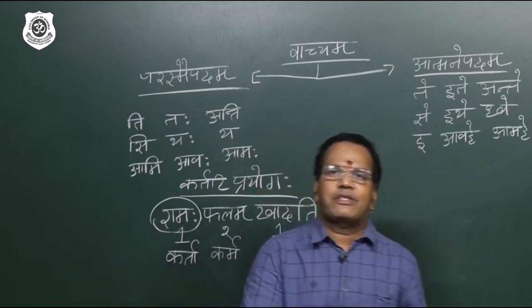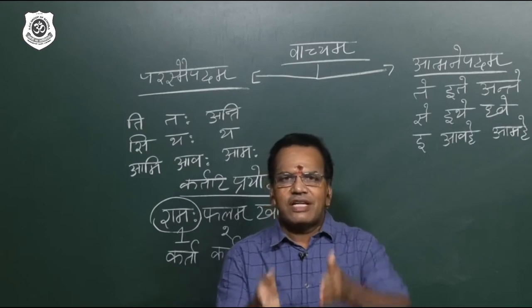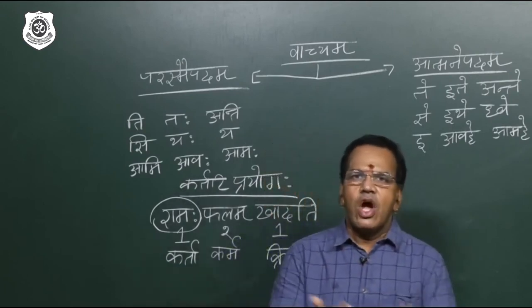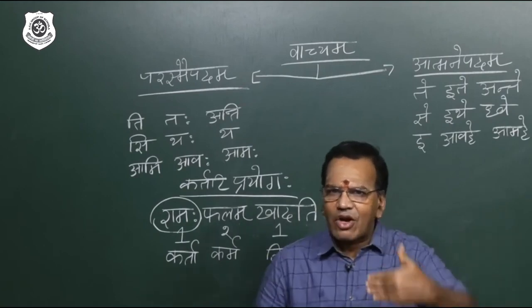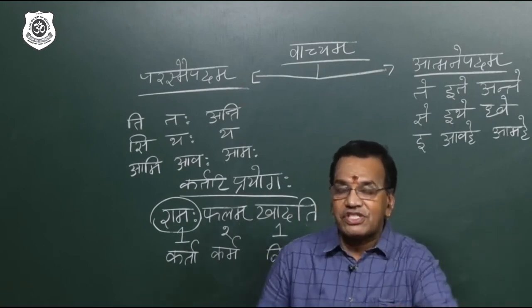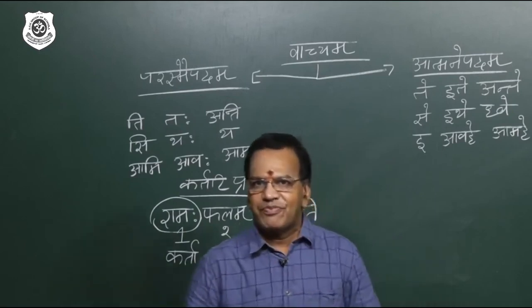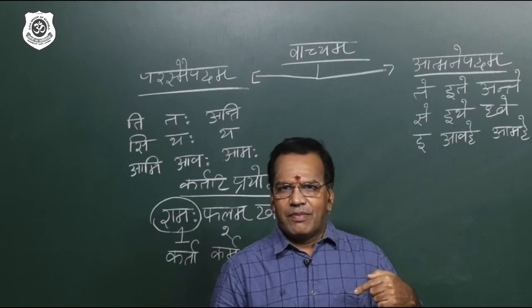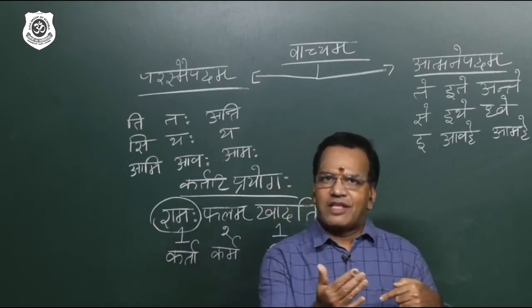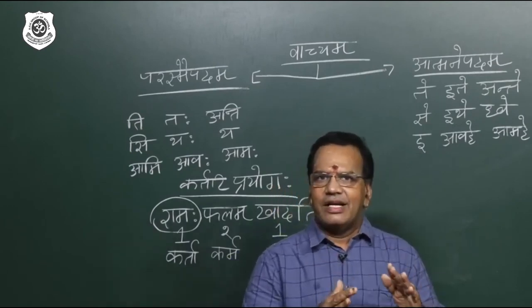The rule says subject should go to Tritiya. From active to passive, when you are shifting, subject should go to Tritiya, object should come to Prathama, the verb will react according to object which is taking the role of subject. I repeat, the verb will react according to karma, but that is taking the role of subject. Prathama Vibhakti came, but it is a karma.